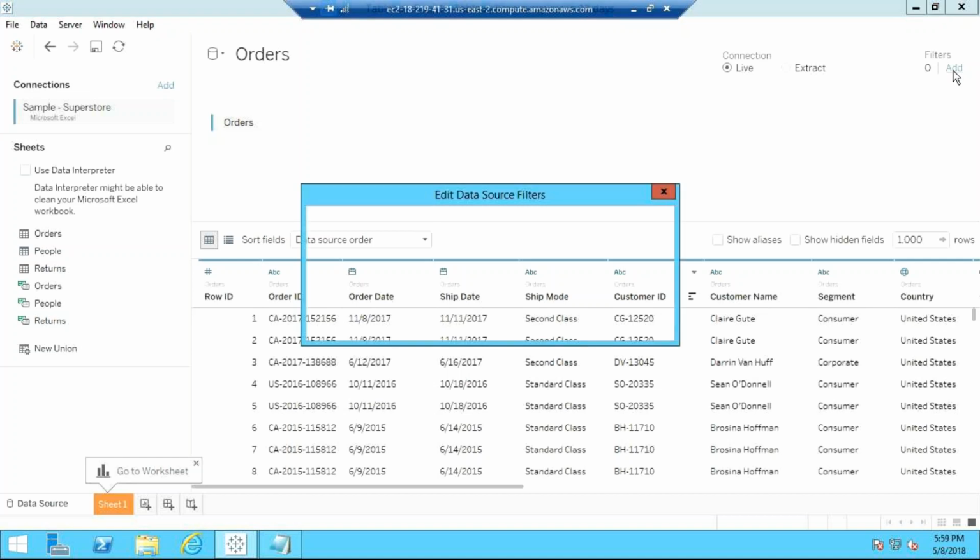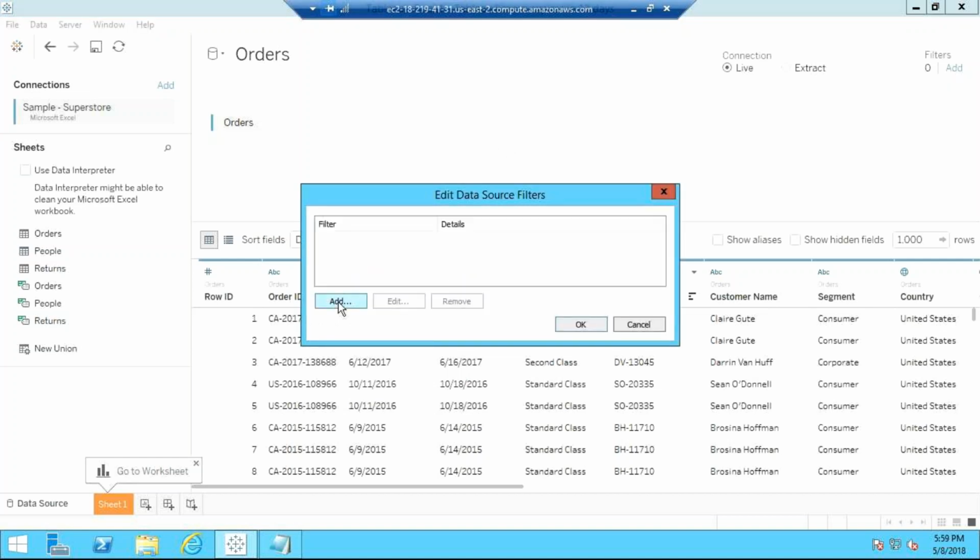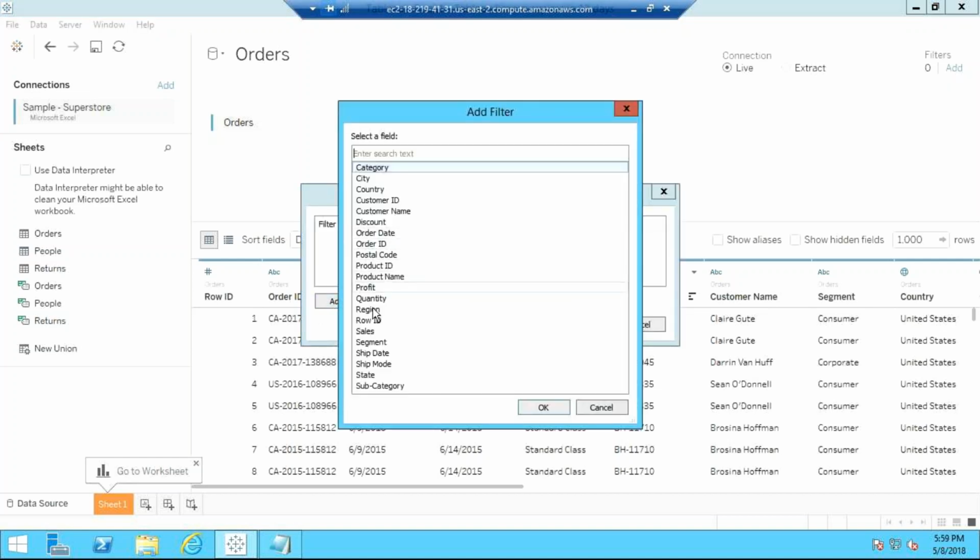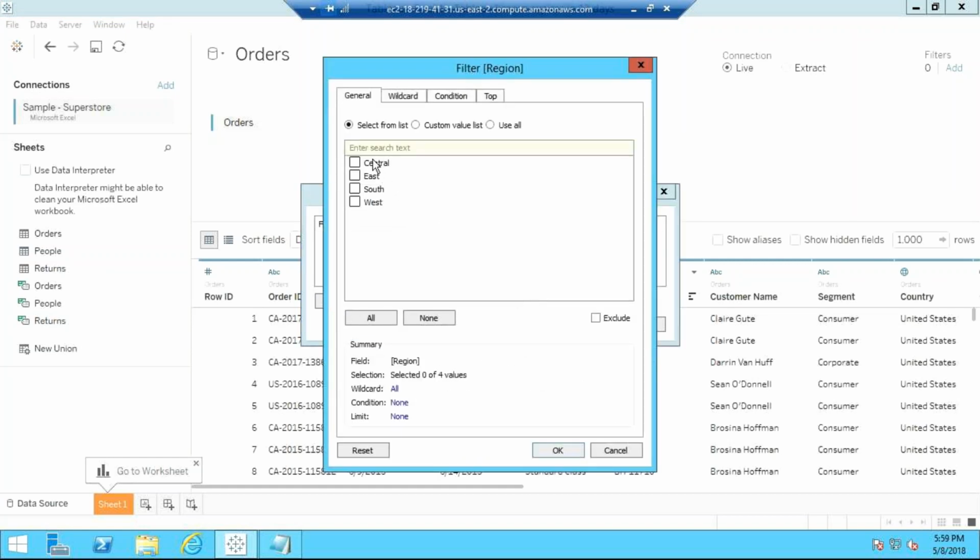What I'll do, I'll go to filter, say add. I will say add here, and I will say region. Select OK. I have these 4 regions: central, east, south, and west. I don't want to see data for, let's say, west. I just want to see data only for central, east, and south. So I will check these 3 options. I will not check this option. Say OK.